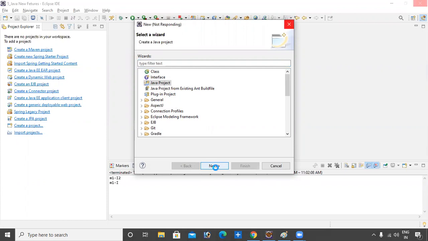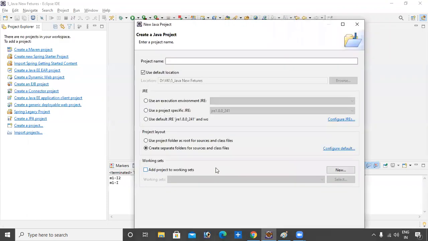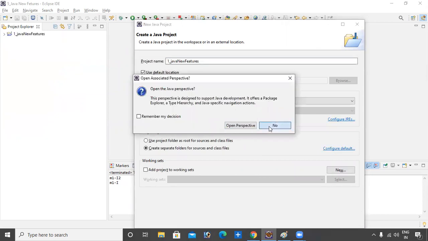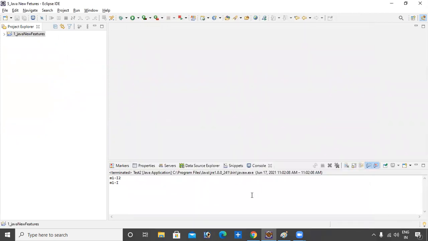Select the Java project and put the name like first Java new features. I am using JRE 1.8 version. You can use it; I have installed Java 11. Open perspective is not required.